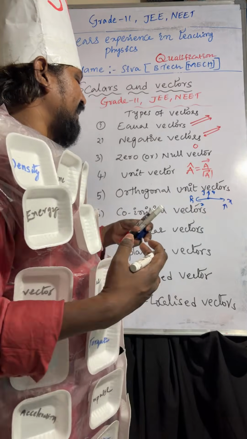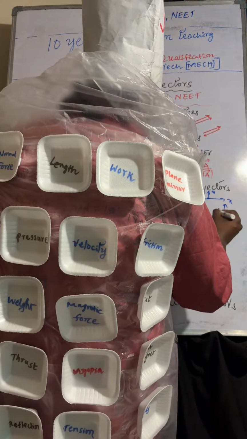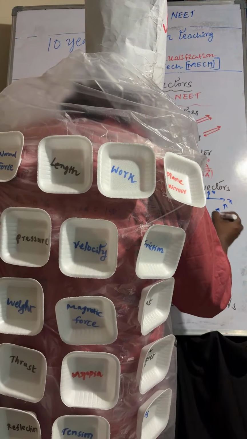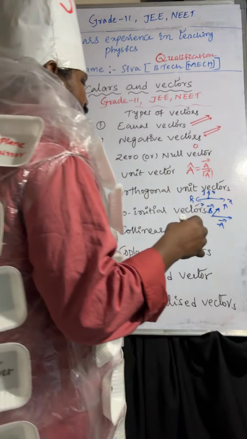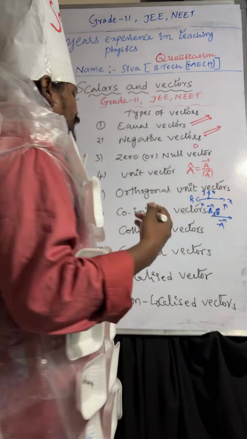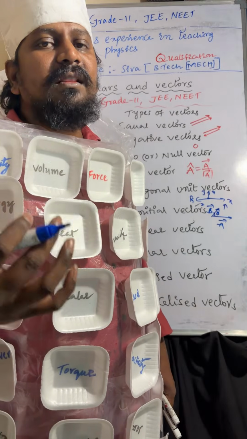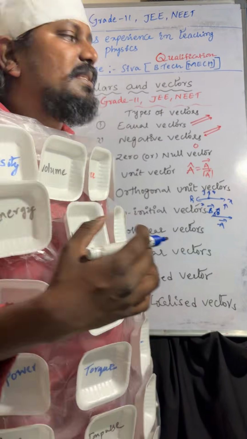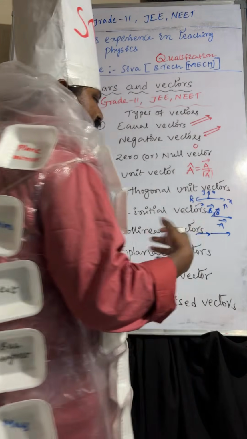Coming to co-initial vectors. What do you mean by co-initial vectors? The vectors whose initial point is the same. So A bar and B bar. Understood or not? And this is the angle you can take. And collinear vectors are nothing but vectors acting in the same line. So if you take one vector, one more vector is acting in the same line.